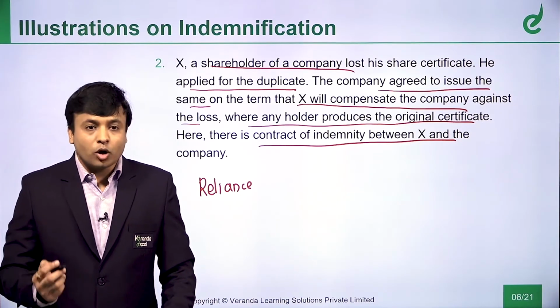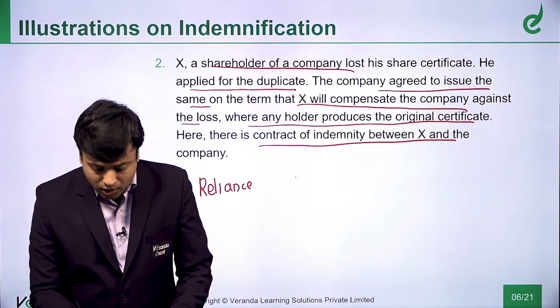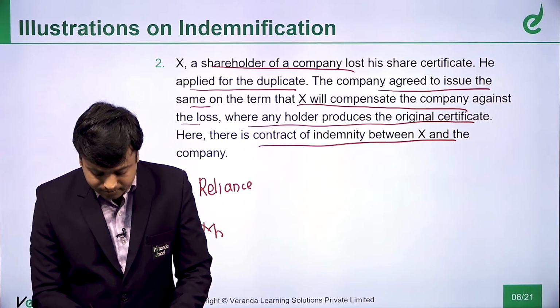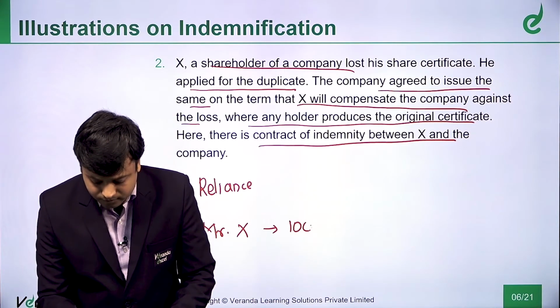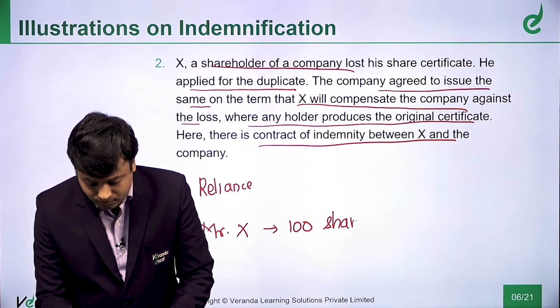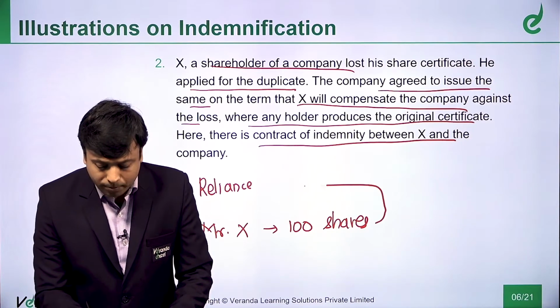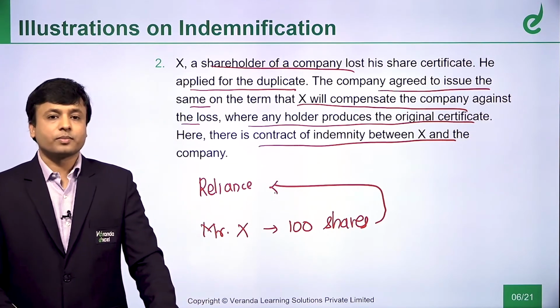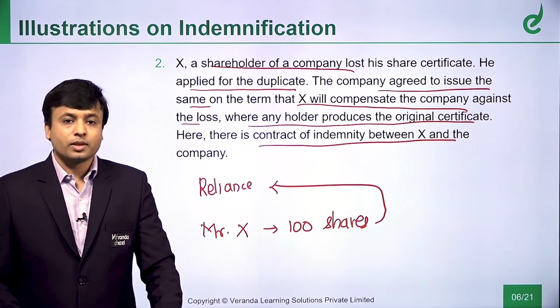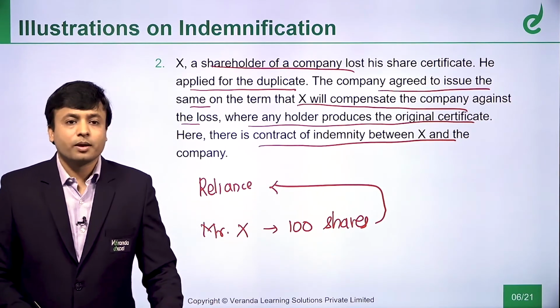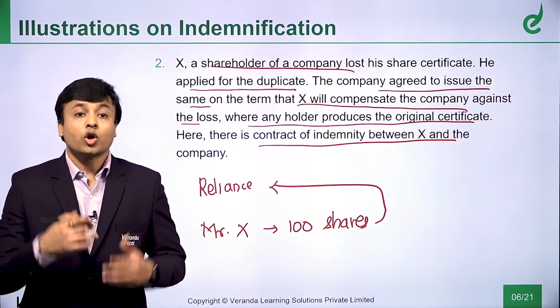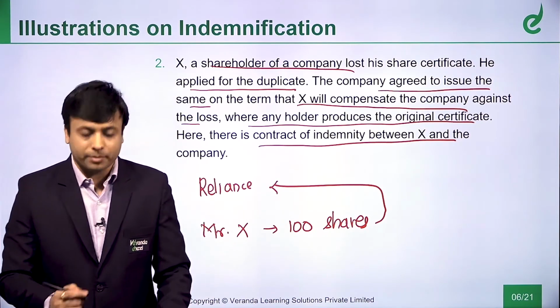Why? Because, say for example, you are Mr. X. You have 100 shares of Reliance. And what happens? You approach Reliance Industries. And Reliance Industries also allots 100 shares in your name by giving a duplicate certificate. Now tomorrow, what happens? Mr.